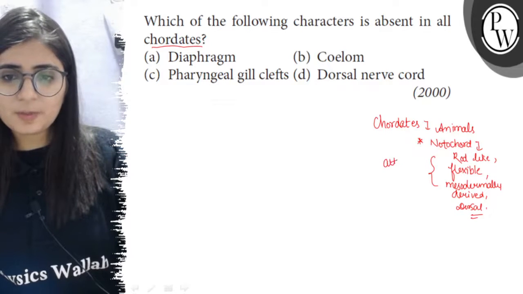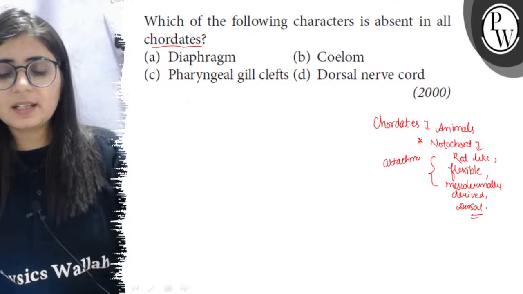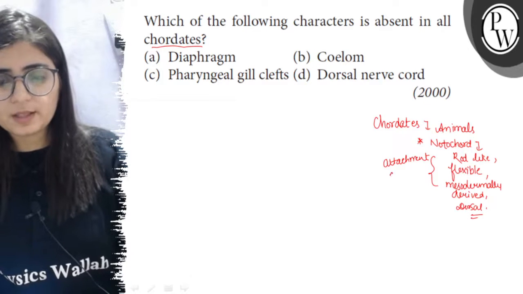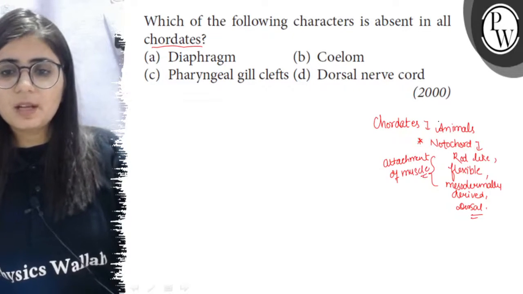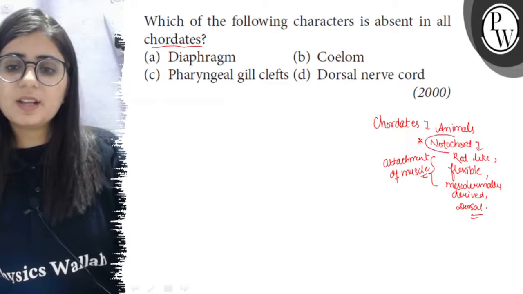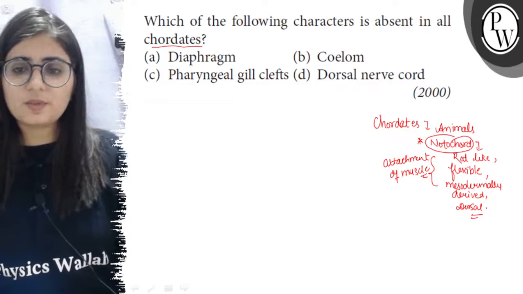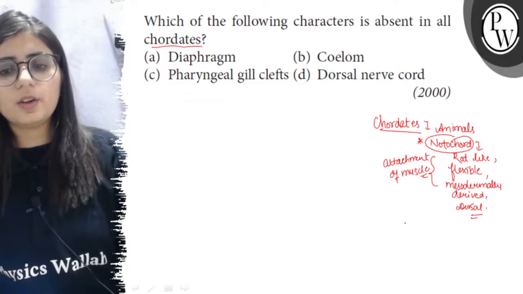So for attachment of muscles, so that muscles can get a platform on which they can contract. So this structure is present in case of some animals, and these animals which are having this notochord at any stage of their life are called the chordates.